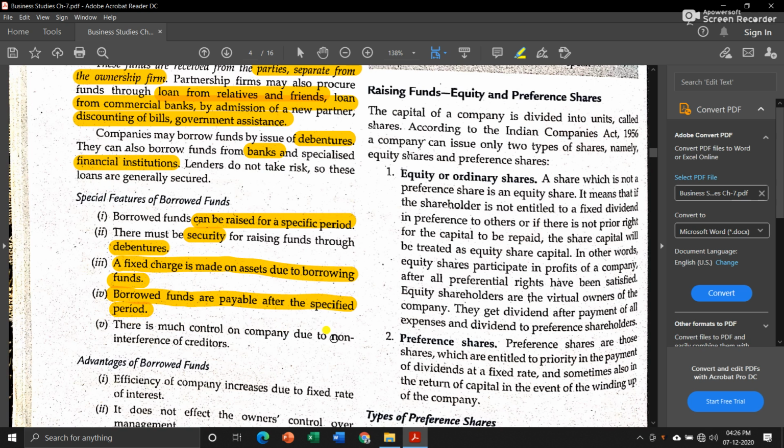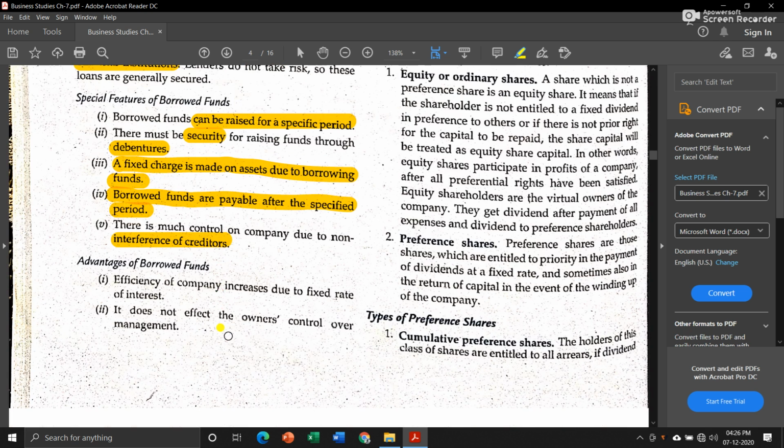There is much control on the company due to non-interference of creditors. Means we're just simply taking a loan from them. They don't take interest in the working of the business like owners. Means when owners invest capital into the business, they want to take decisions, they try to control the business. But in case of borrowed funds, they will not interfere with the management of the business.